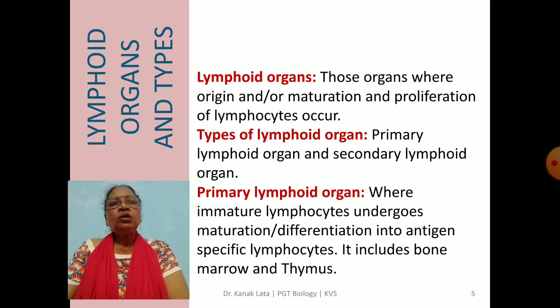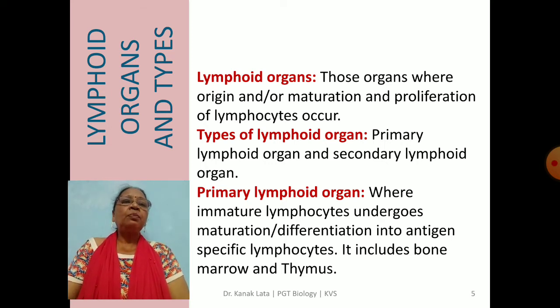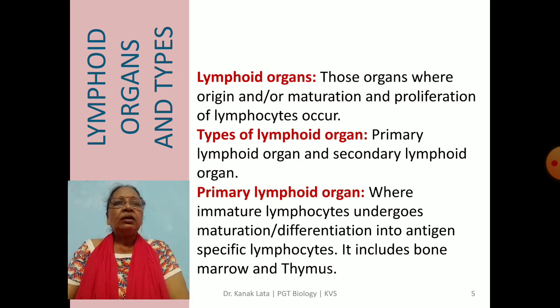These are those organs where origin, maturation and proliferation of lymphocytes occur. Lymphocytes are cells of WBC. Here in lymphoid organs, lymphocytes mature and proliferate, meaning divide, and a large number of lymphocytes are produced. Lymphoid organs are divided into two parts: the primary lymphoid organ and the secondary lymphoid organ.